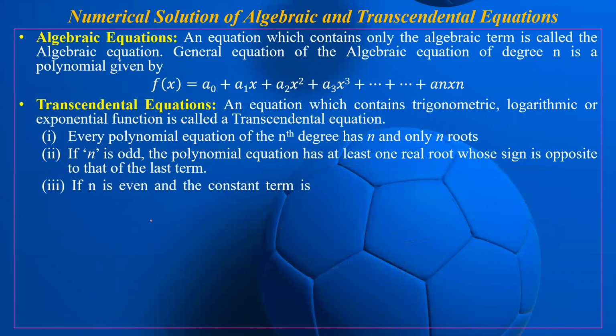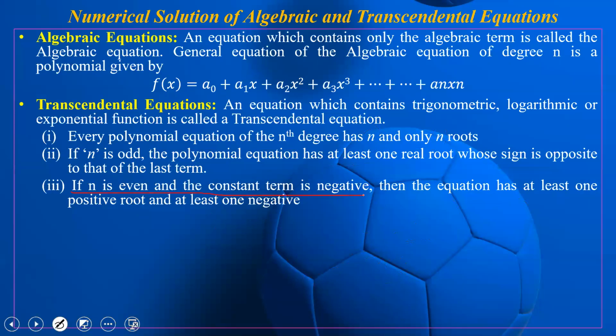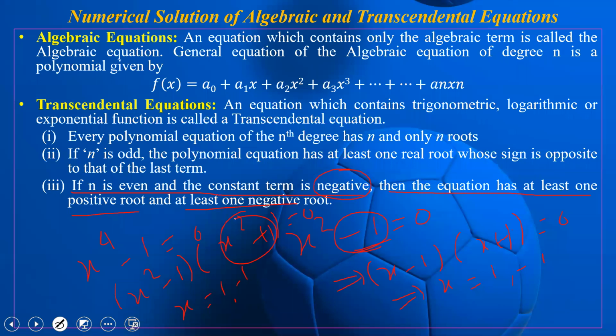Third, if n is even and the constant term is negative, and this is very important, then the equation has at least one positive root and at least one negative root. Let us take a very simple example, x square minus 1 equal to 0. The constant term is minus 1, which is negative. If you simplify it, we get (x minus 1)(x plus 1) equal to 0, so we get two roots, plus 1 and minus 1. Similarly, if we take x to the power 4 minus 1 equal to 0, we can write it as (x square minus 1)(x square plus 1) equal to 0. So we get x equal to 1 and minus 1, and the other two roots are imaginary. So if n is even and the constant term is negative, then the equation has at least one positive root and at least one negative root.